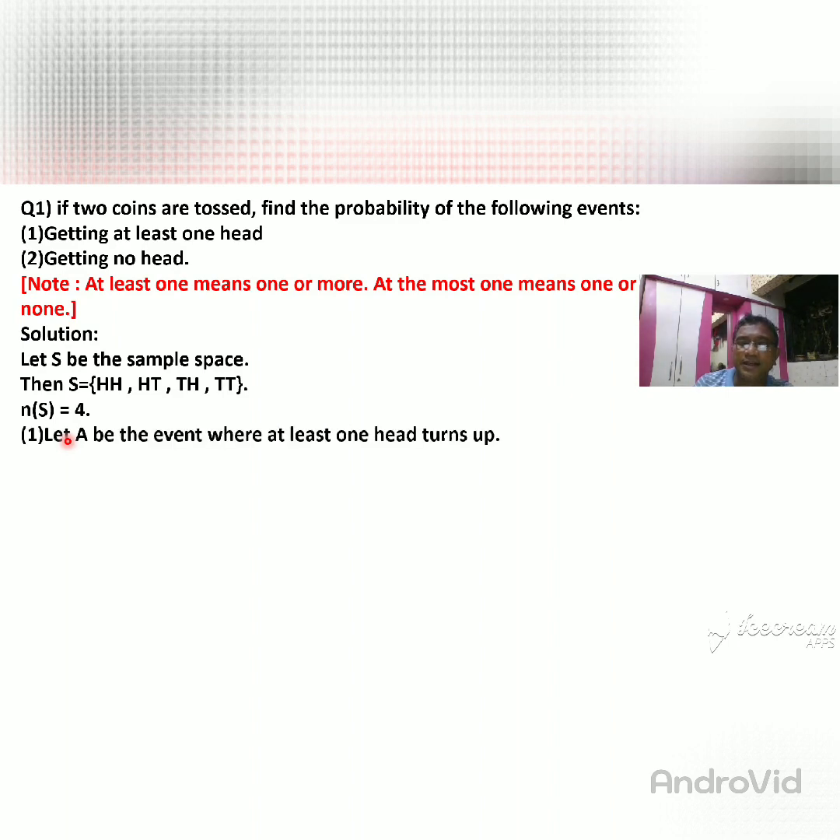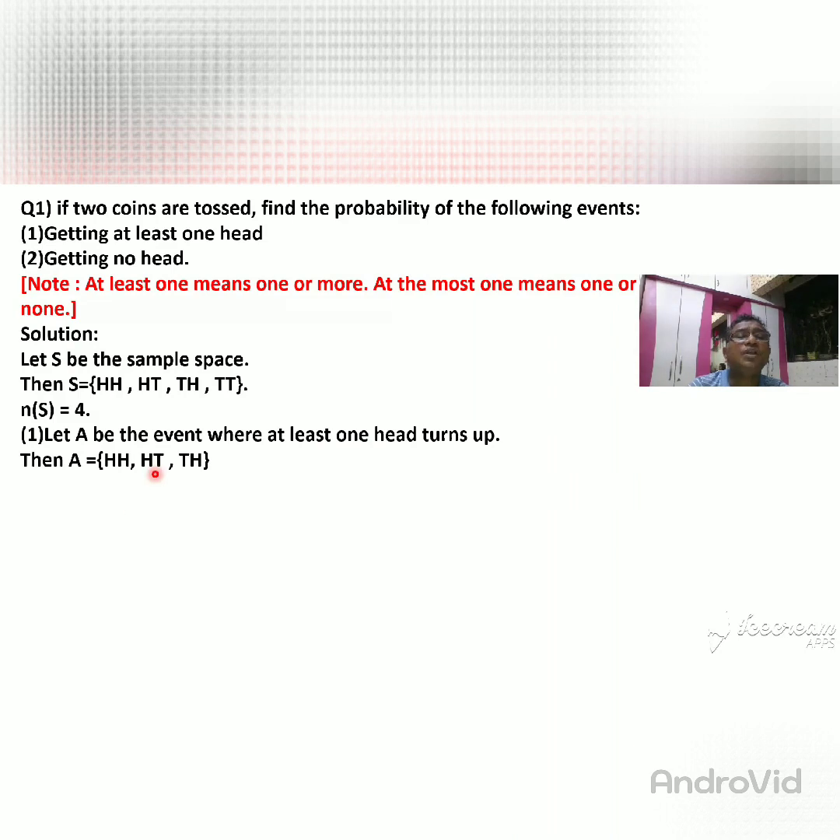Then we write the events. So see the events. Let A be the event where at least one head turns up. What event are they describing? They say you must get at least one head. But if you get more than one head, you also write it here, because there is the word at least. At least means you write whatever they say and greater than that. So one head, and if there is more than one head, that is also written. Okay. So that is the meaning of at least. So don't be confused there.